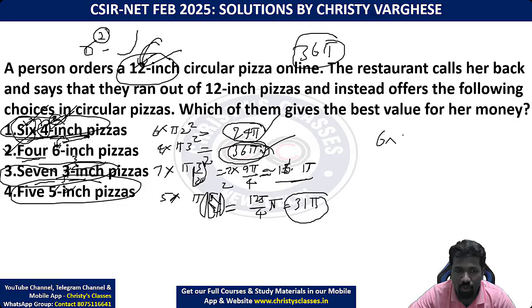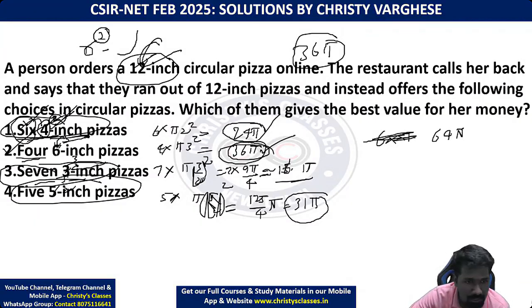So 6 into pi 4 square, that is 4 square 16 pi. 16 pi into 6 is 96 pi. This is 6 square, 36 pi into 4, 36 into 4, 144 pi. Third case it is 3 square, 9 into pi. 9 pi into 7, 63 pi.